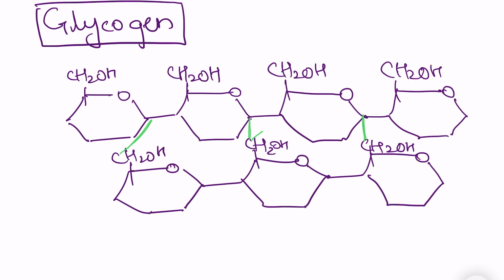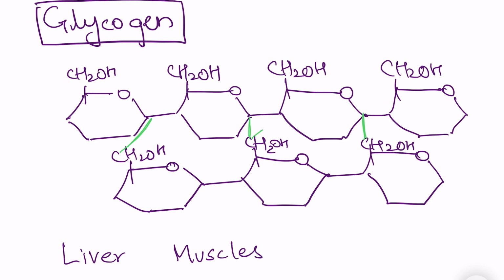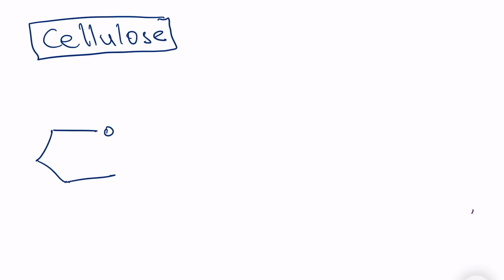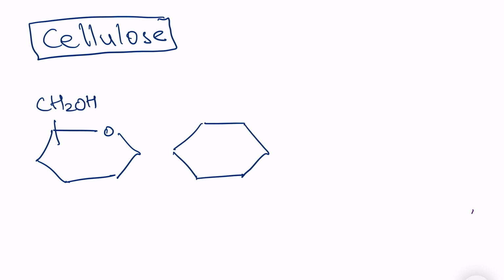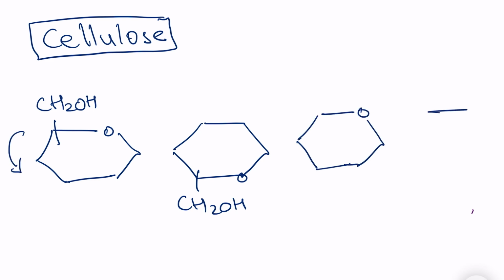Animals mostly store glycogen in their livers and muscles. Now let's talk about cellulose. Cellulose provides structure and support to plant cells. As we know, plants do not have a skeletal system or bones, so it is cellulose that provides support and rigidity to the plant cells. Cellulose is also a polymer of glucose molecules. It is a little bit different from starch, as in cellulose, every other glucose molecule is inverted upside down. You can see the alternate glucose molecules in this chain. The oxygen molecule and carbon number 6 are on the lower side.